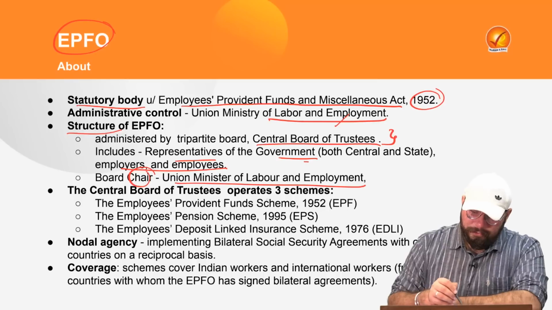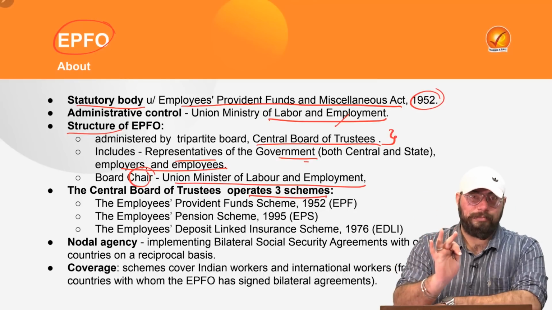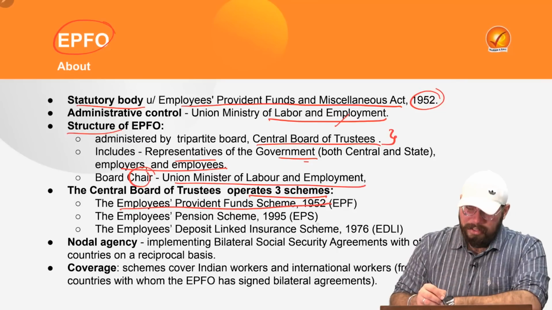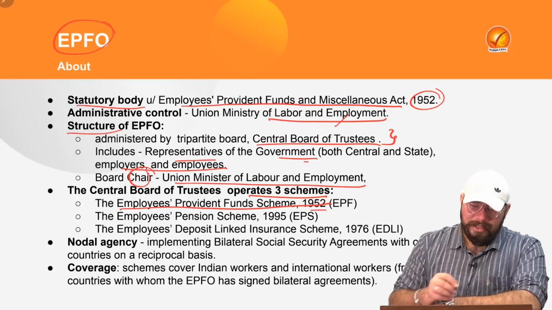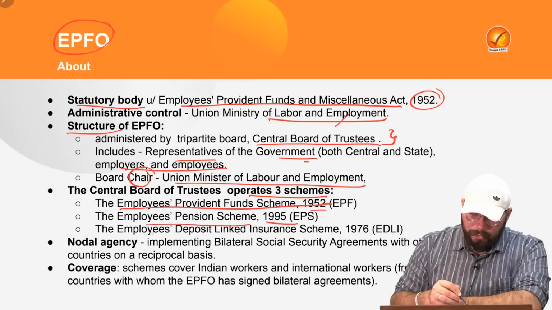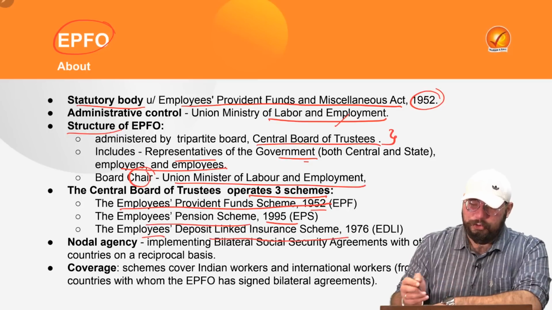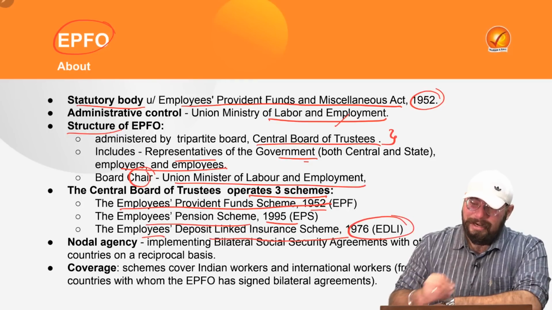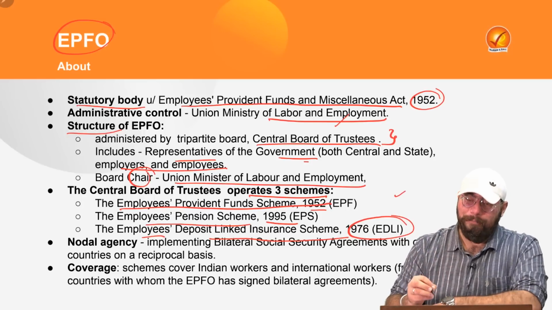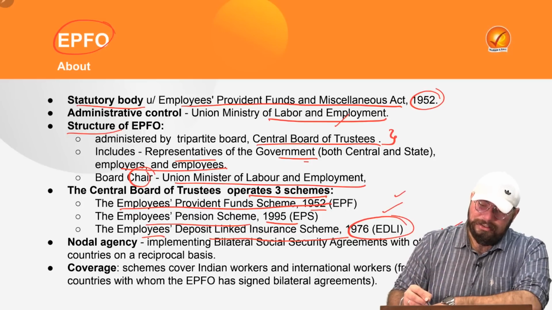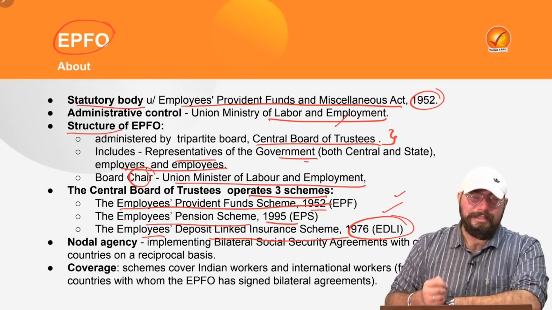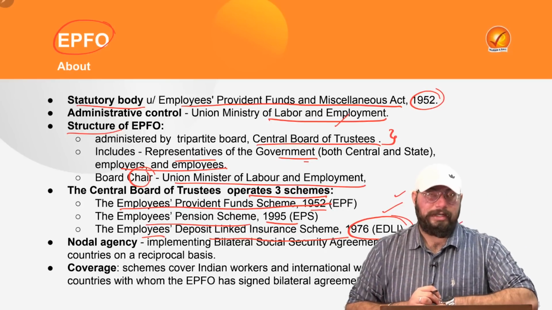Trustees. Now, the Central Board of Trustees operates three schemes in relation to EPFO. First is, of course, the Employees Provident Fund Scheme of 1952, the EPF scheme. Then there is the Employees Pension Scheme, EPS 1995. And also there is the Employees Deposit Linked Insurance Scheme, that is EDLI 1976. So these are the three schemes: first is the Provident Fund Scheme, second is the Pension Scheme, third is the Deposit Linked Insurance Scheme. In all these schemes, the CBT, that is the Central Board of Trustees, is working, right?